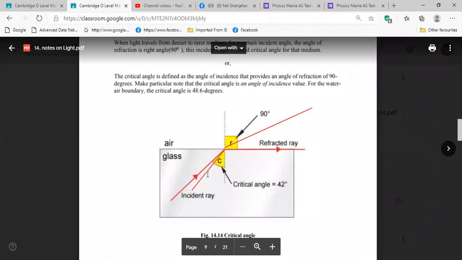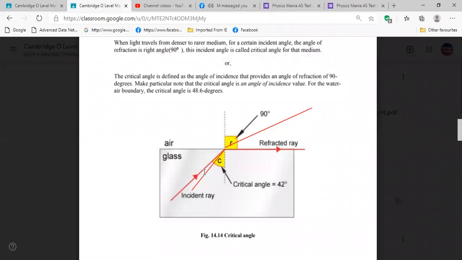So if we increase this angle, the angle of incidence, the light ray will bend a little bit more, right? It will go down, this refracted ray. And at one stage, what will happen? Light ray will go straight along the surface, right? Isn't it? Yes, sir. The refracted ray will make 90 degrees with the normal. Is it clear? Yes, sir.